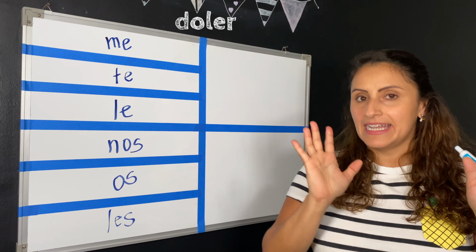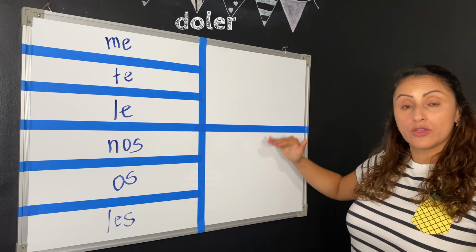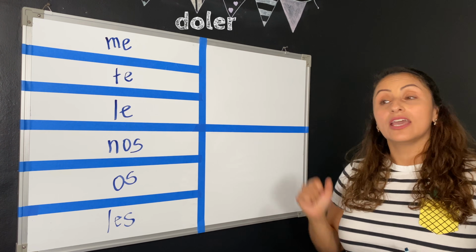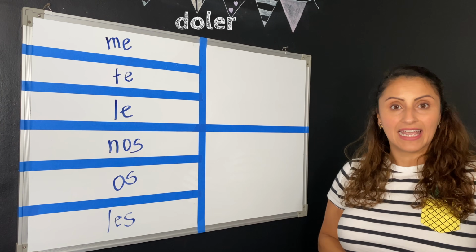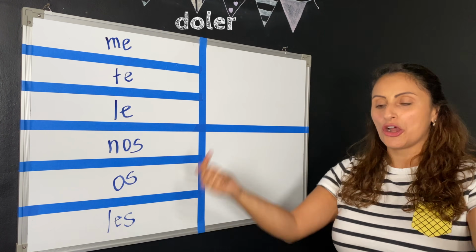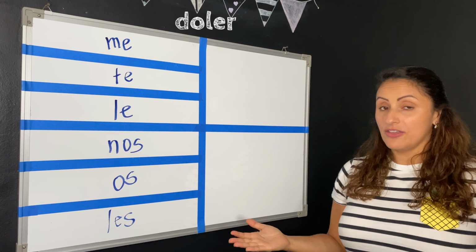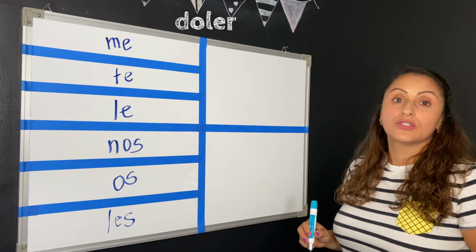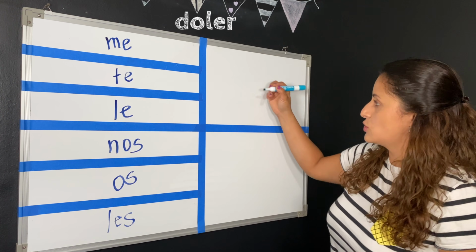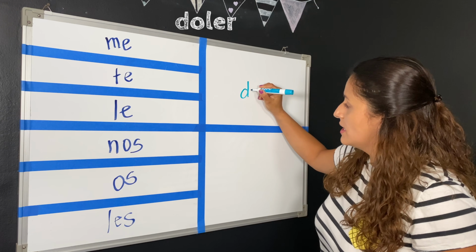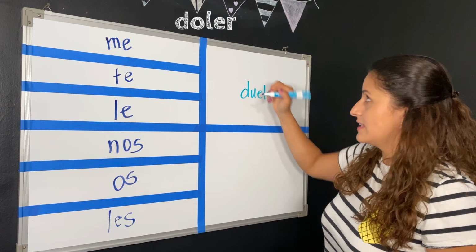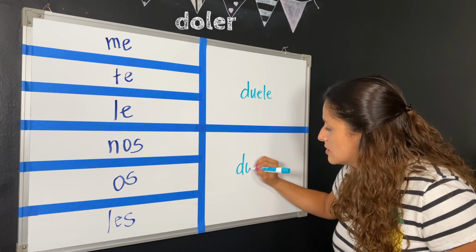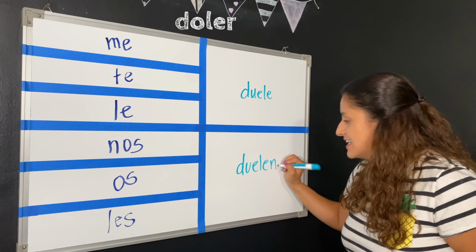Now, there's only two forms of doler that we are going to use. Why? Because it works just like the verb gustar. And remember, something is hurting me. And whether that thing is singular or plural, we're only going to use the verb doler in two forms. So we would say duele, again, that O changed to UE, or duelen.